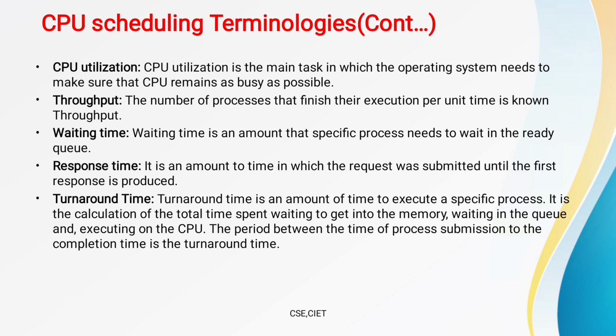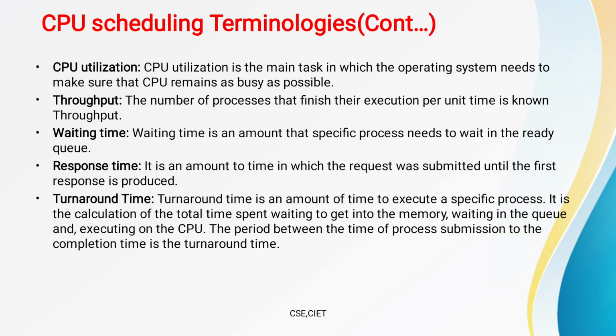The next one is turnaround time. Turnaround time is the amount of time to execute a specific process. It is the total time spent waiting to get into memory, waiting in the queue, and executing on the CPU.